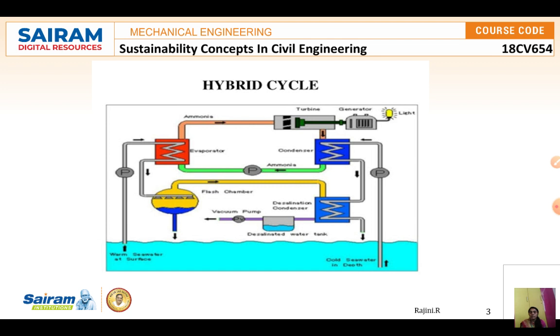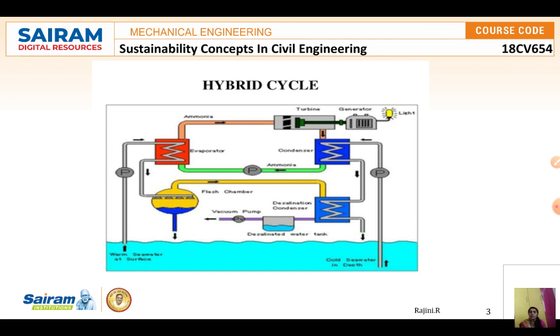Some studies suggest that an OTEC system can provide both electricity and water, and may penetrate the marketplace more readily than plants dedicated only to power generation. Otherwise people will be concentrating only on power generation. Compared to that, if both things are there, that will be an advantage, right? That is, providing both electricity and water. So maybe that is the advantage of a hybrid cycle.